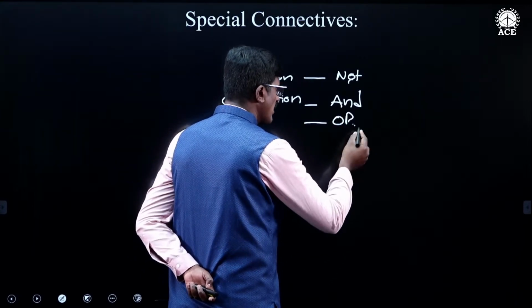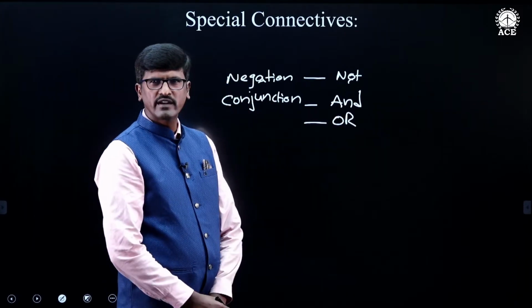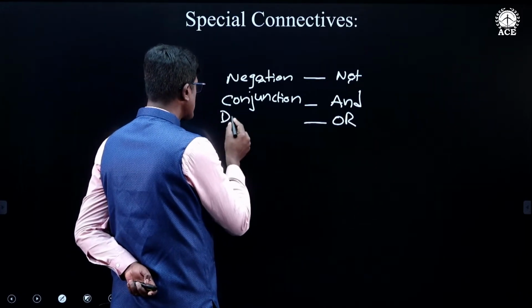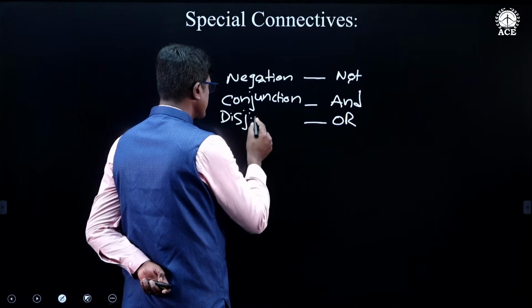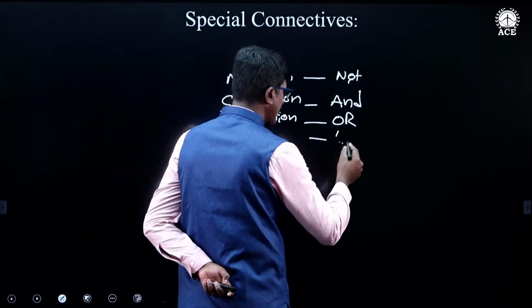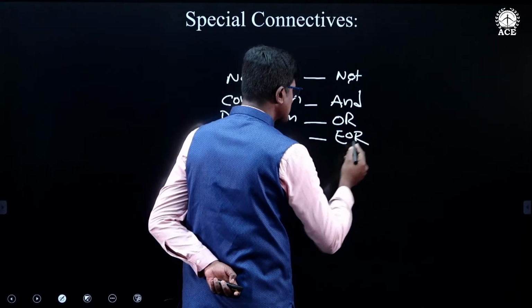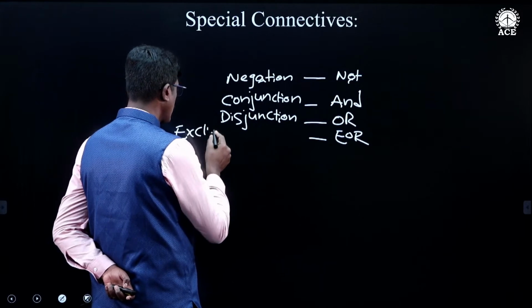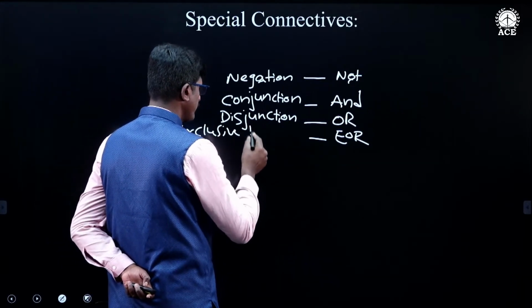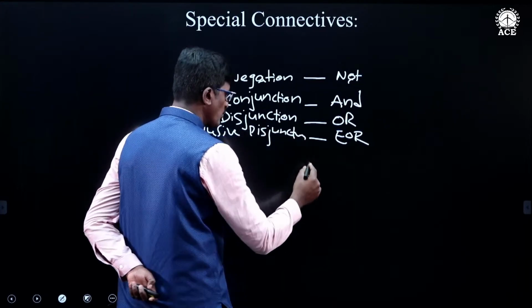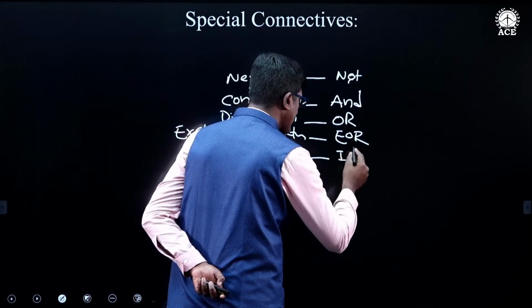There are inclusive OR and exclusive OR. Inclusive OR is nothing but just OR. By using OR, we get a compound proposition called disjunction. Then we have exclusive OR. By using exclusive OR, we get exclusive disjunction. Then we have the if-then connective.